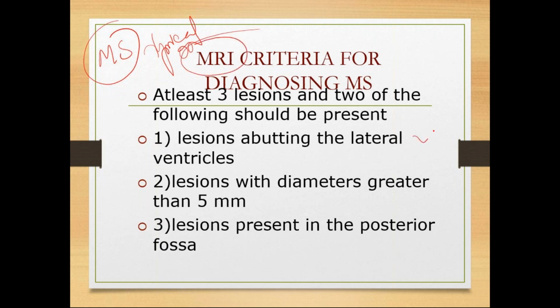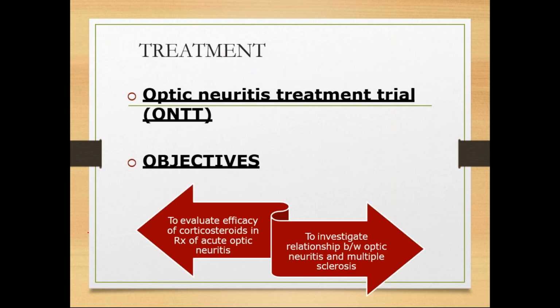In the MRI, if you see these three features, then you can say the patient has multiple sclerosis, and it is a typical type of optic neuritis. What are they? Lesions abutting the lateral ventricles, lesions with a diameter more than 5 mm, and lesions present in the posterior fossa. These three should be there to diagnose that a patient has multiple sclerosis. Okay, so now you have diagnosed that the patient is having optic neuritis.